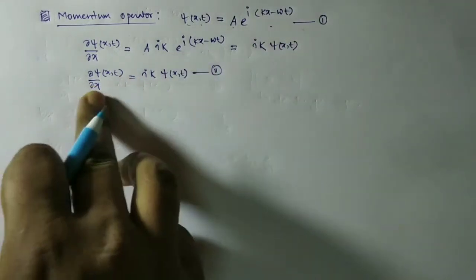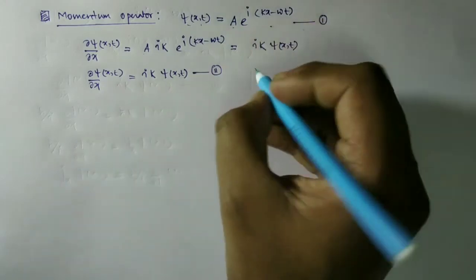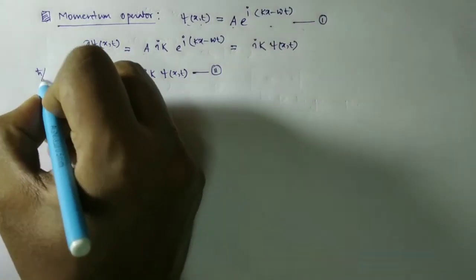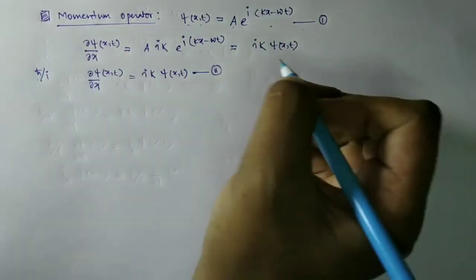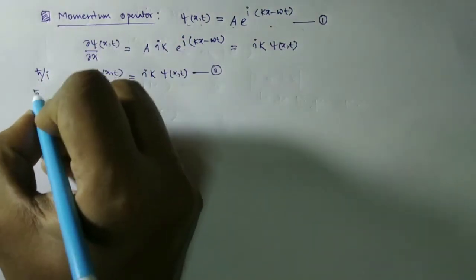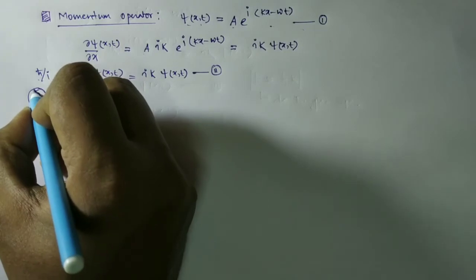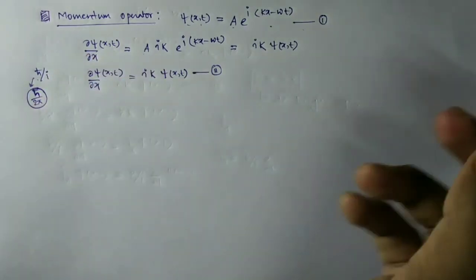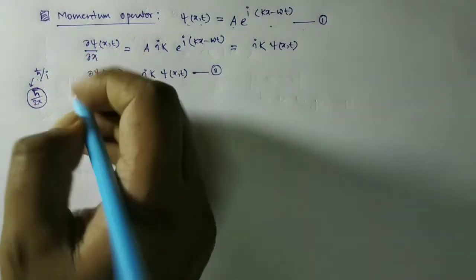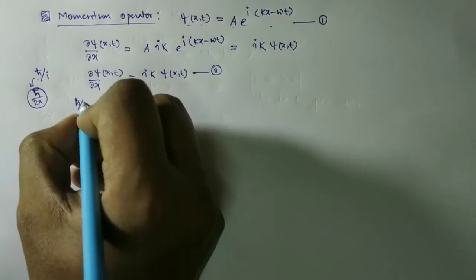Divide both sides of this equation by i over h cut, where h cut is the Planck constant divided by 2 pi, h by 2 pi, as we all know.